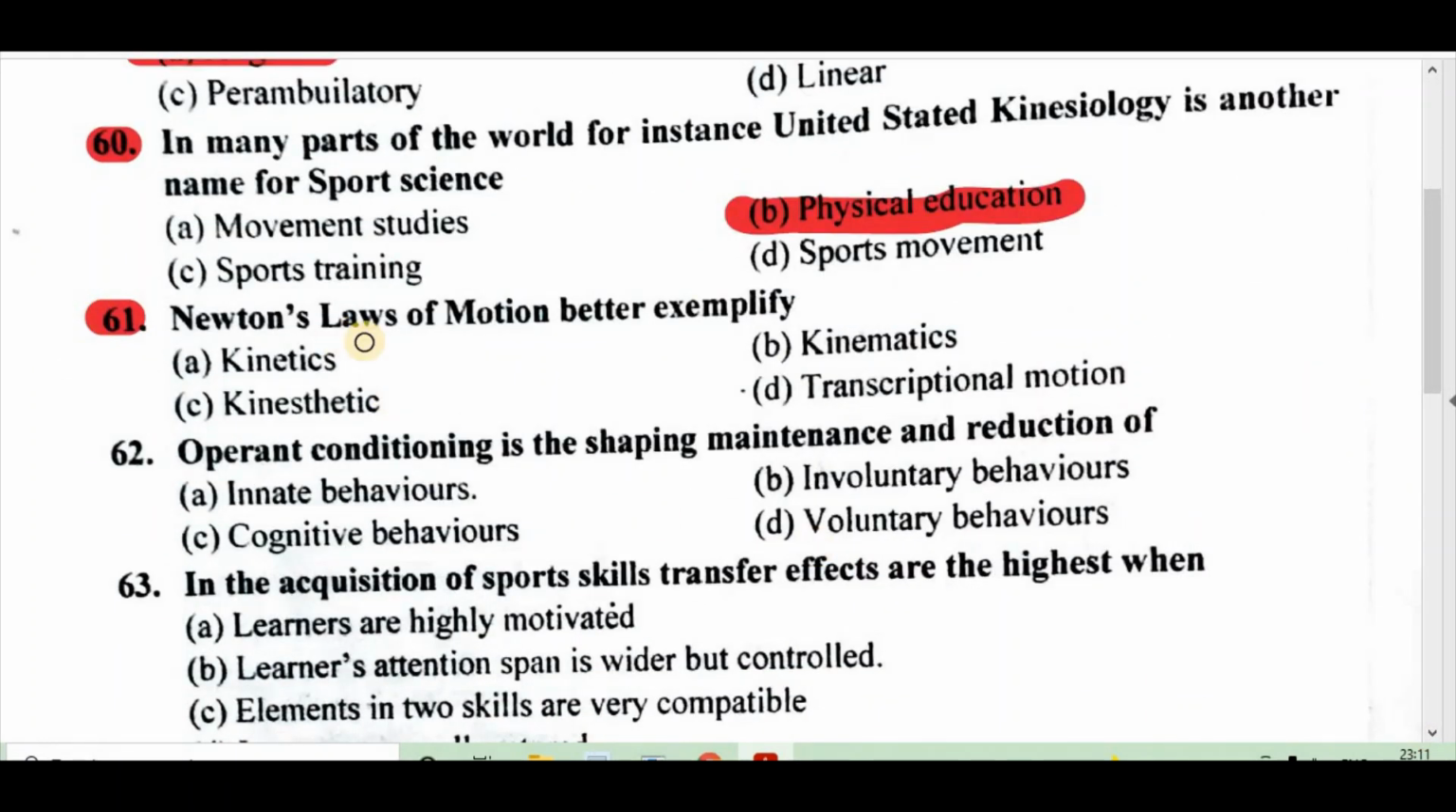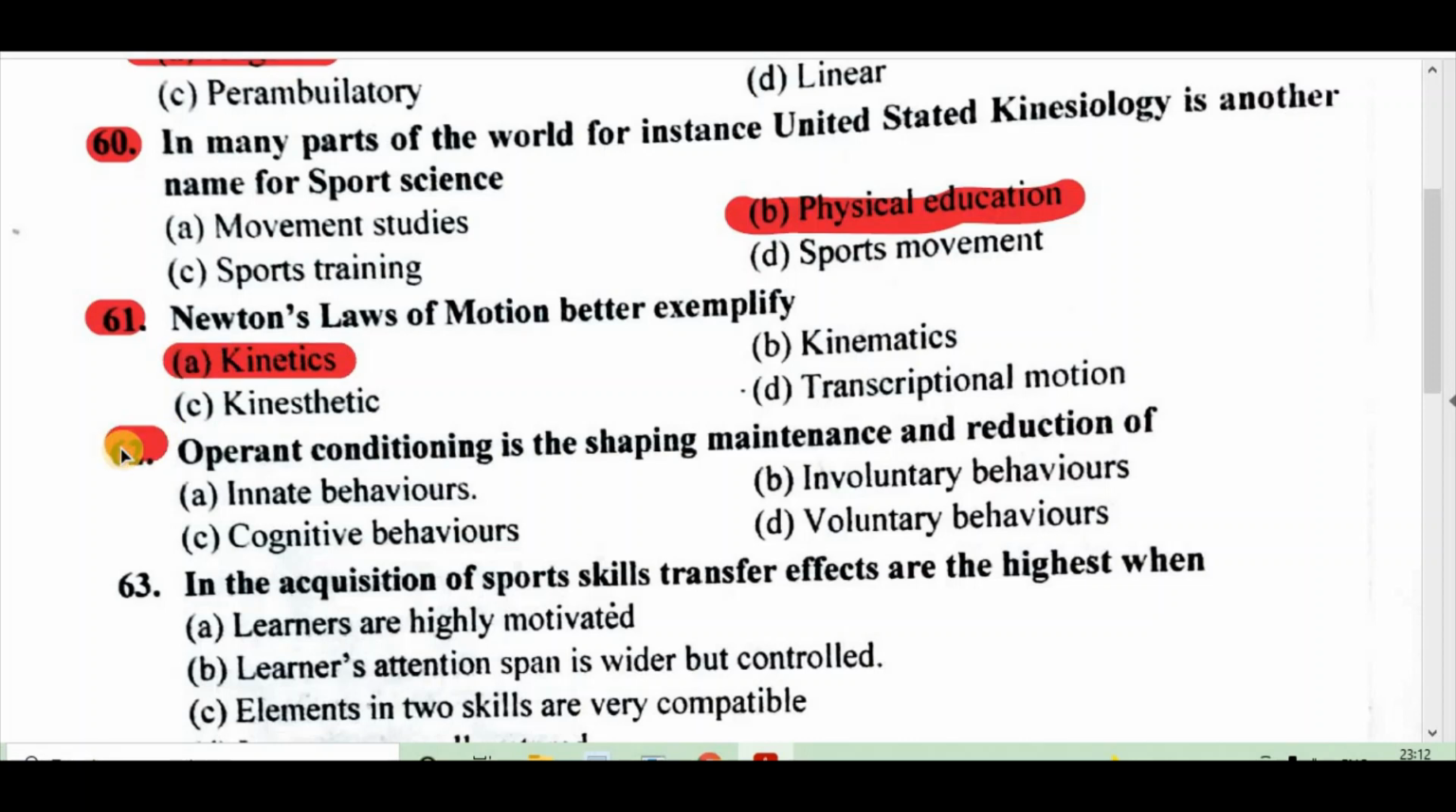61. Newton's law of motion better exemplify A, kinetics, B, kinematics, C, kinesthetic, D, transcriptional motion. Right answer is A, kinetics.